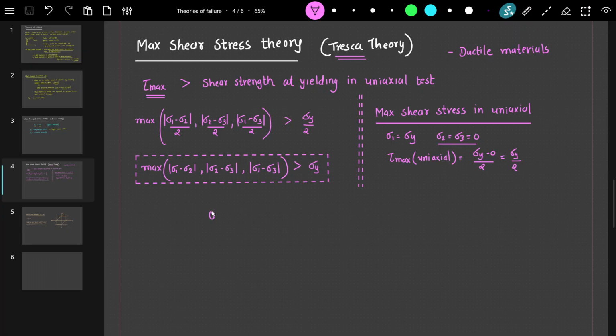We know the state of stress is described by three principal stresses, and we get three maximum shear stresses from them.